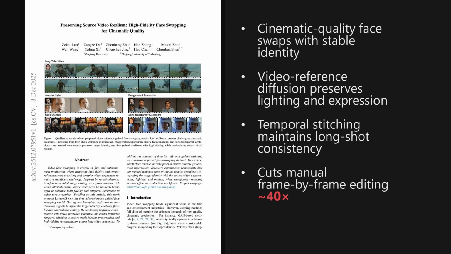The paper is titled, Preserving Source Video Realism, High-Fidelity Face Swapping for Cinematic Quality. And as we will see later, the method brings cinematic-level realism much closer to push-button editing.